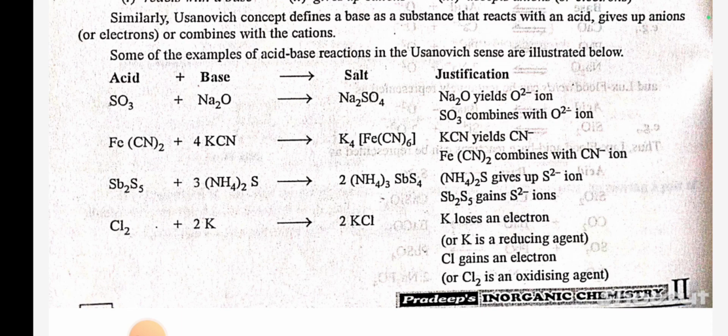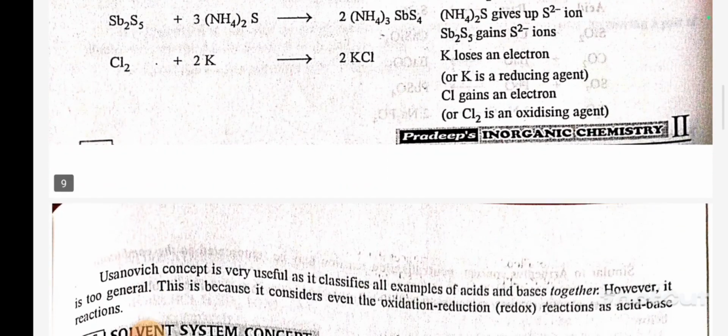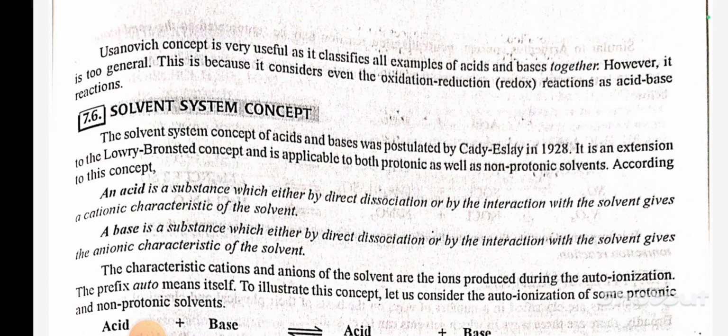Cl2 plus 2K gives 2KCl. K loses an electron, or K is a reducing agent. Cl2 gains an electron, or Cl2 is an oxidizing agent. The Usanovich concept is very useful as it classifies all examples of acid and base together. However, it is too general. It is because it considers even the oxidation-reduction reaction as an acid-base reaction.